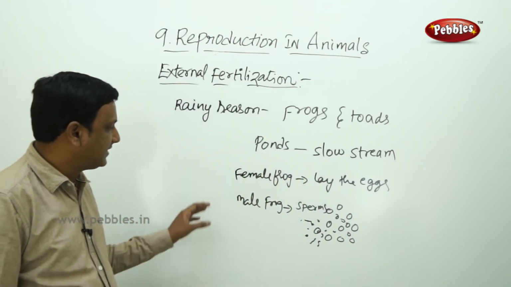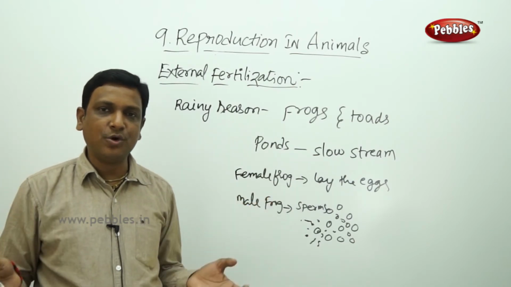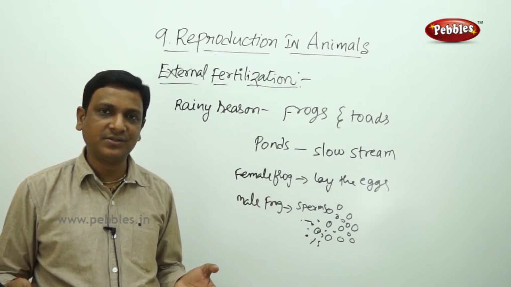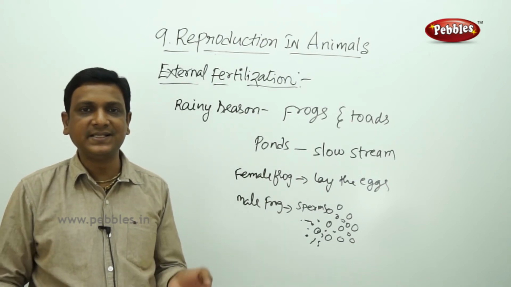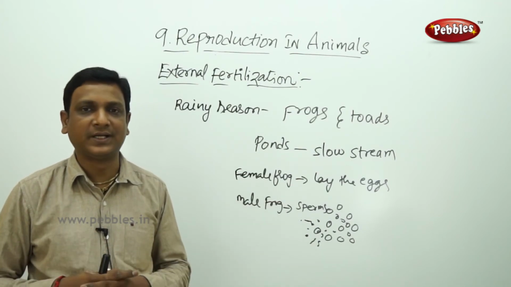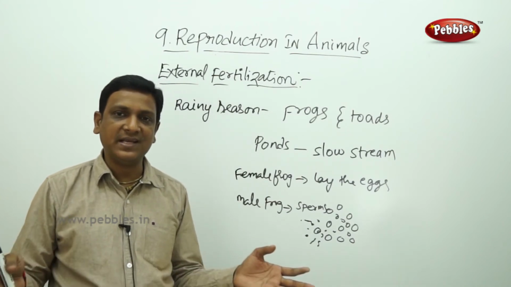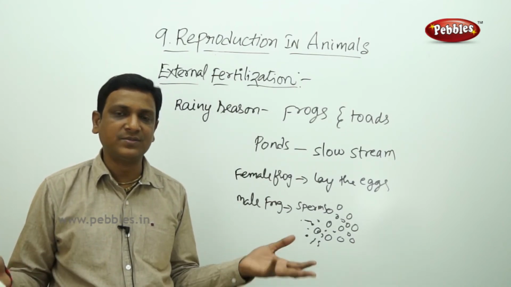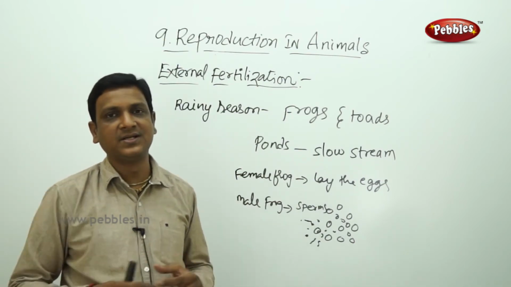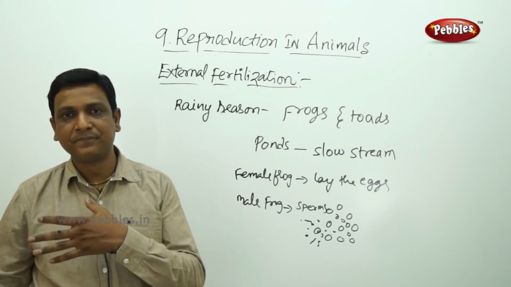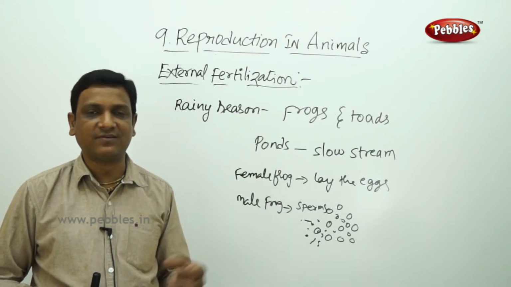That is the reason why these frogs and fishes lay their eggs in large number. You see, in humans, with internal fertilization, only one egg is released in 1 month. Here it is secured because it is released inside the body. There is no threat to that. But in animals like frogs and fishes, plenty of eggs are released at a time. Why? Because many of them may not survive. Some of them may get washed away by the water currents. Some may be eaten by some other predator animal, some other fish. So only a few could survive.